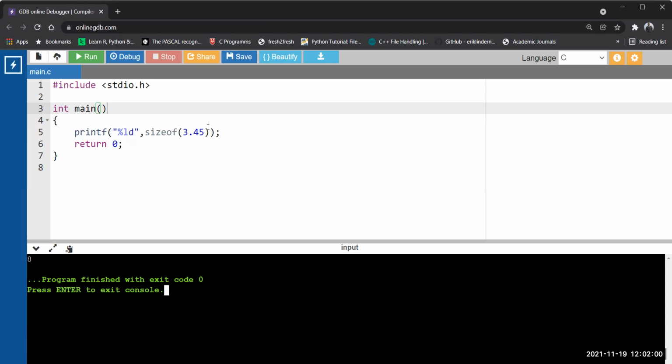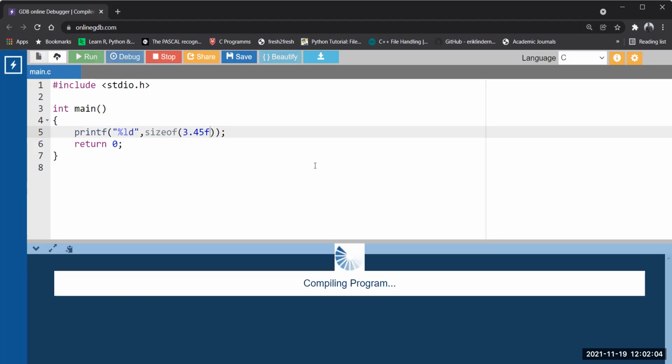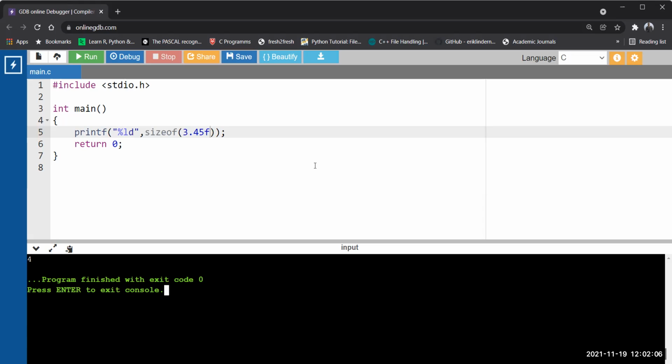So what do you need to do? Now see, 4 bytes. I put the f after the number. So now the compiler understands that it needs to reserve only 4 bytes of memory, not 8 bytes. Got it? Okay, fine.